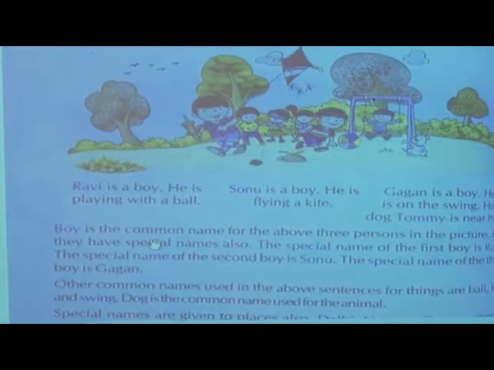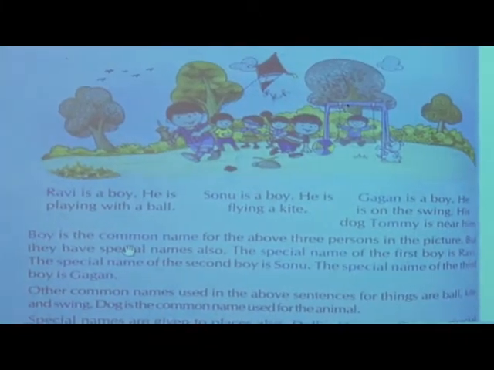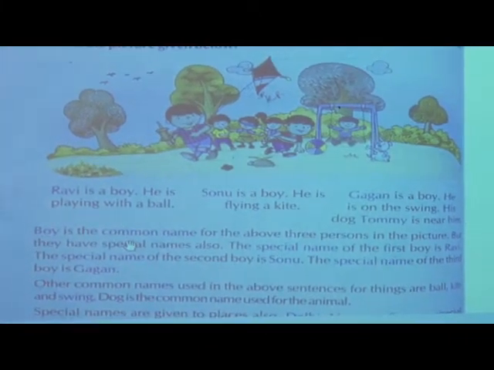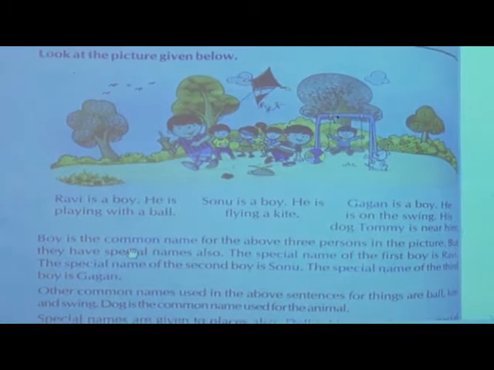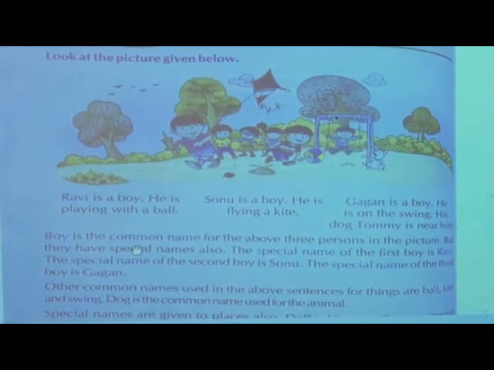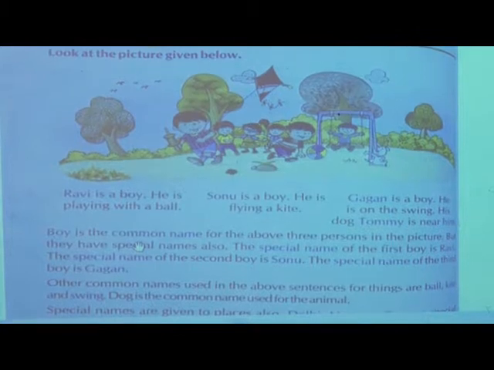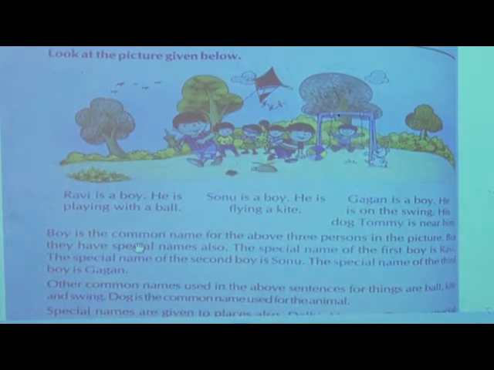Now, last time we studied what naming words are. Yes children, can you tell me what naming words are? Yes, naming words are the names of a person, place, thing and animal. Isn't it? Yes, we have seen this.